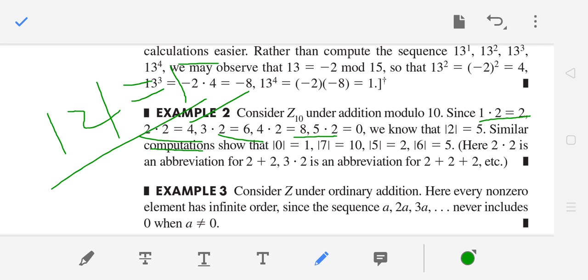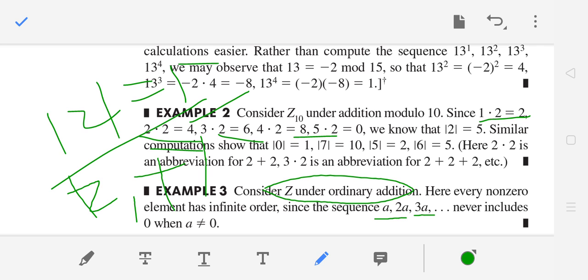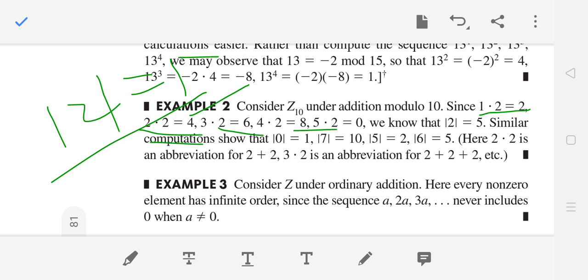Now we will move to example number 13. Consider Z, I have talked about it earlier. Consider Z under ordinary addition, Z plus. You take any non-zero element a, then 2a, 3a, it never goes to 0, right? You add a 2 times, you add a 3 times, it will never be 0. We say that all non-zero elements of Z have infinite order, but 0 is 0, so 0 has order 1, right? Identity has order 1 always. So I think it is clear.